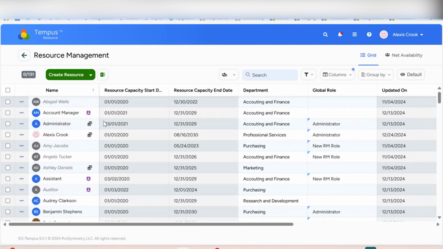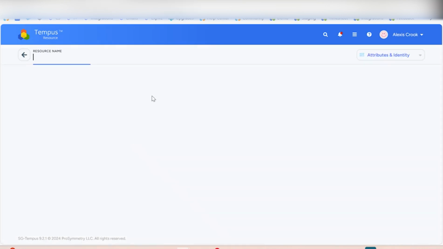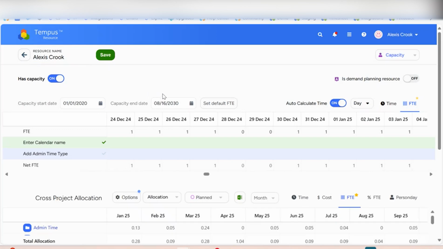So if I navigate to resource management, I'm going to go into my own profile here, and I am at the daily level. So if you were at another level here, I recommend going down to daily. You can see here that these weekends are automatically zeroed out. And then on the weekdays, I have 1 FTE capacity to give towards projects. So this is where you will update the capacity of your resources.